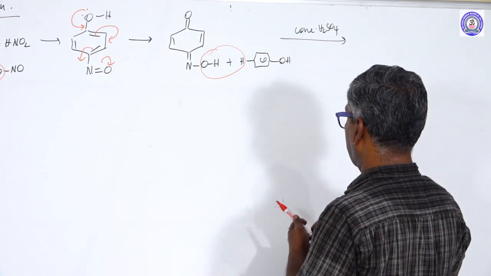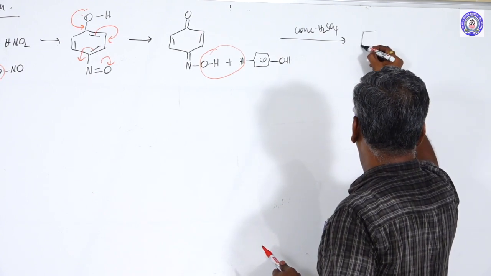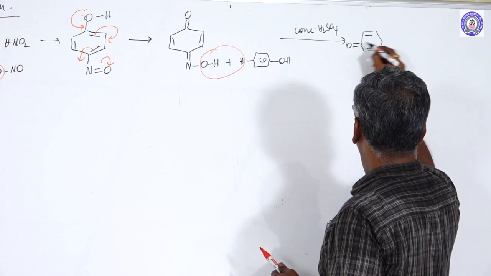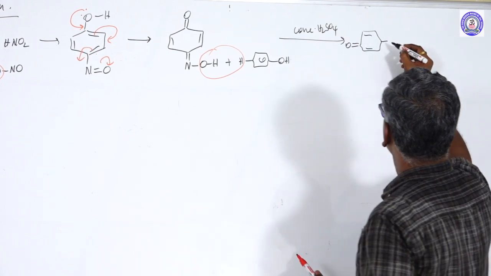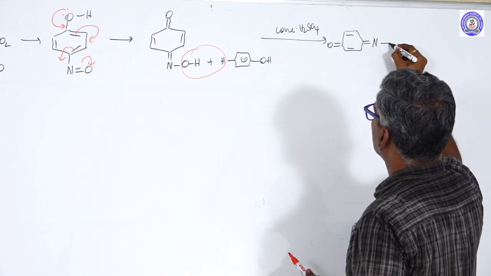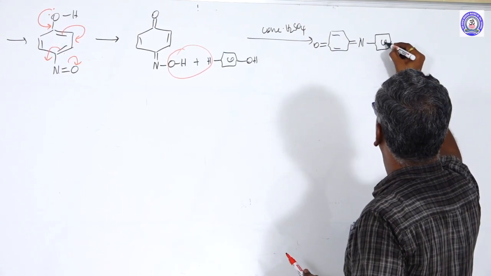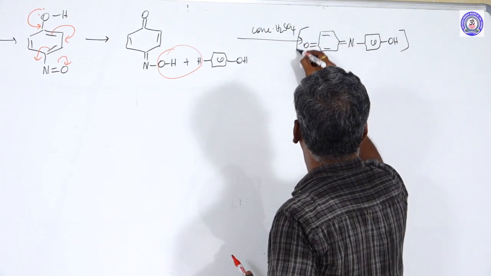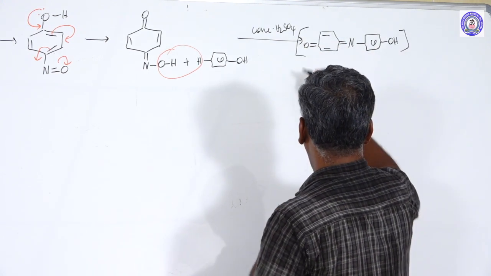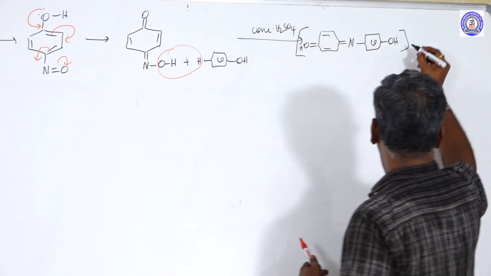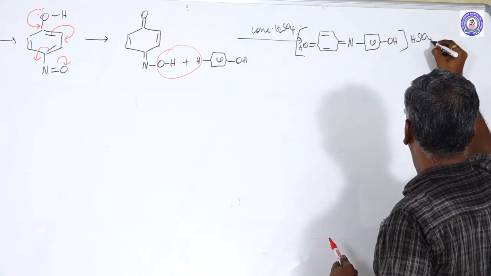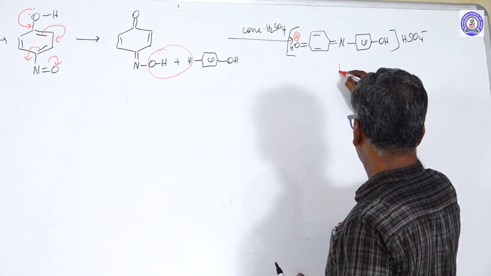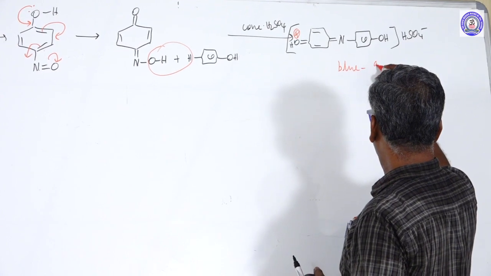This becomes a positive charge. This color is blue-green.